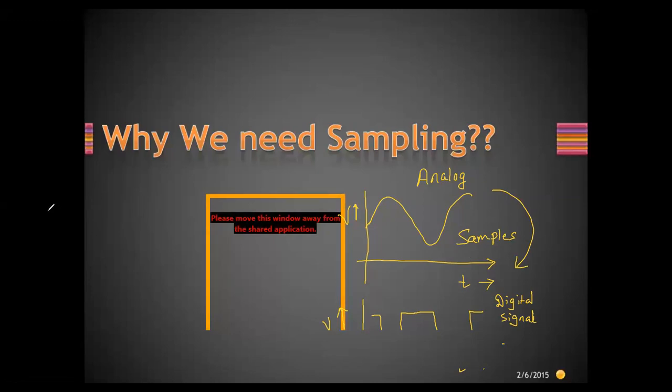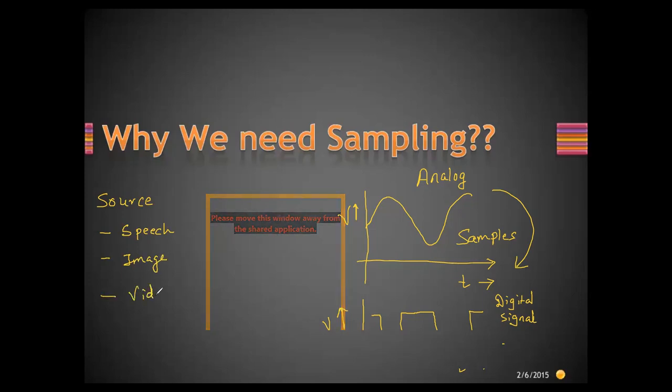One is that all sources of information are in analog form. For example, a speech or voice signal is analog in nature, an image signal is analog, brightness information, a video, which is images played with respect to time, is an analog signal, or any text message is analog in nature. Are you getting this?